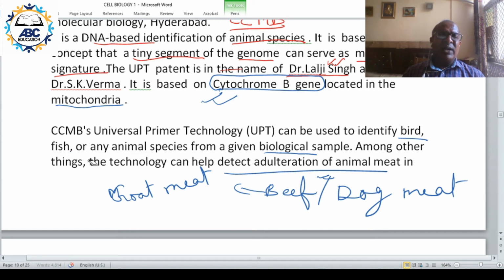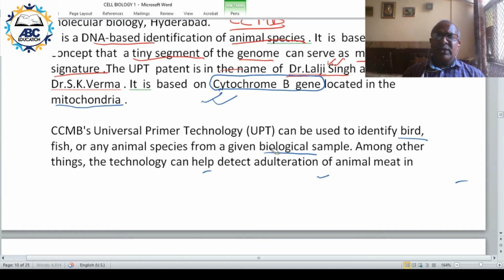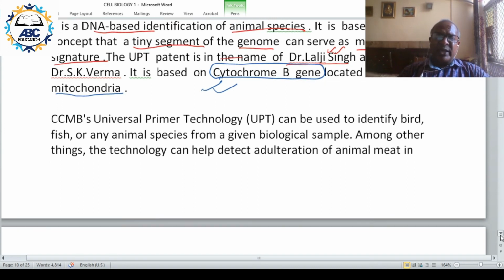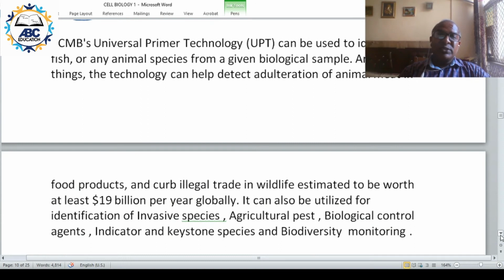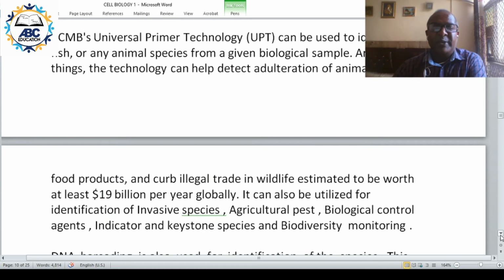Another is wildlife crime. Say a tiger skin is found. We have to first identify it; the color may be similar to tiger skin, it might have been painted, but it may not be original. So to identify the sample, you use this technology, UPT.